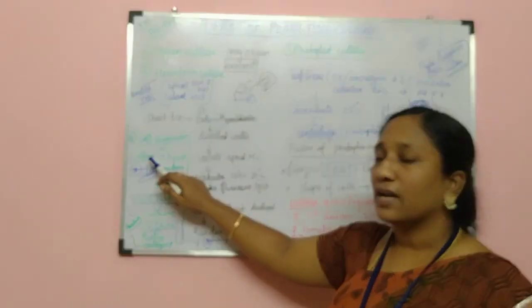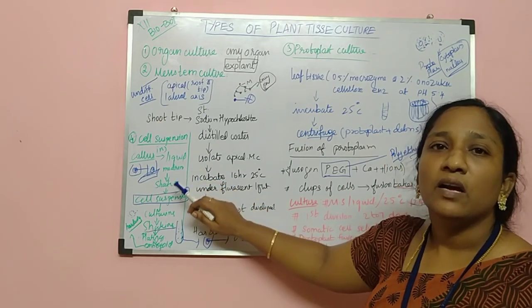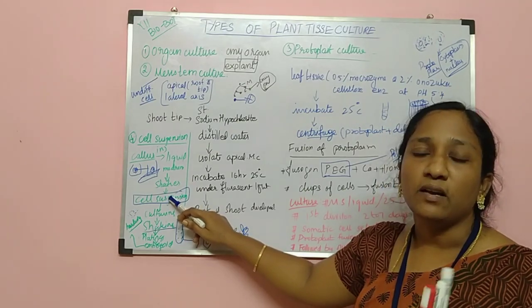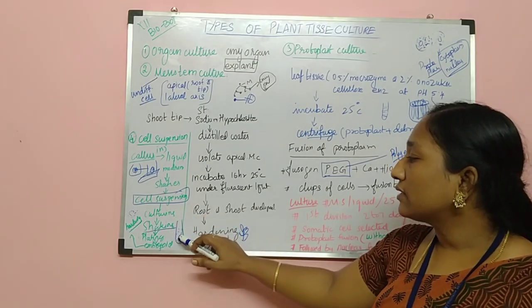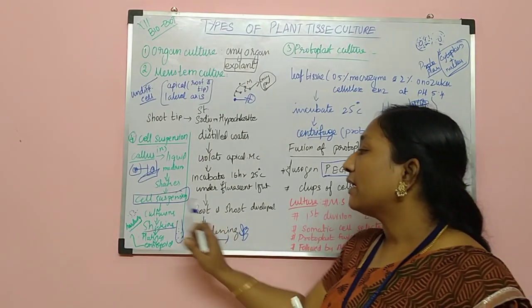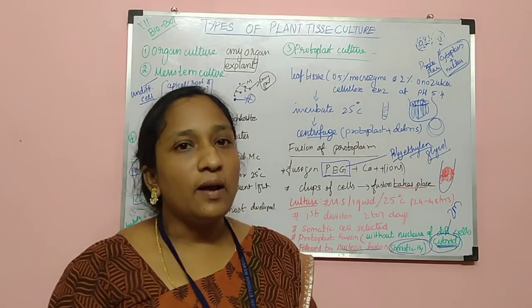And for cell suspension, as I said, the callus has already grown, is taken, and is kept in a liquid medium using a shaker. It has to be separated, then allowed to culture again, shaken again and then filtered. The filtered suspension is allowed to form an embryoid. That embryoid forms a plantlet. Then the plantlet is transferred into hardening, and this is called cell suspension. So there are 4 types we learned now: organ culture, meristematic culture, protoplast culture, and cell suspension. These are the 4 types of culture in plant tissue culture.